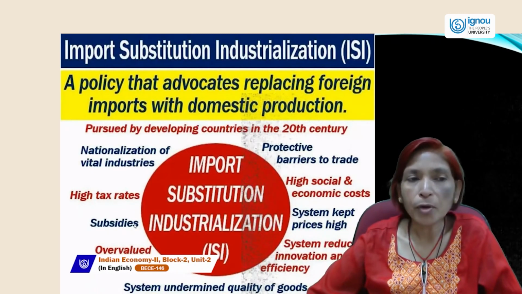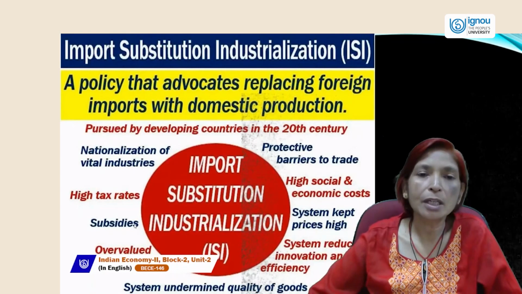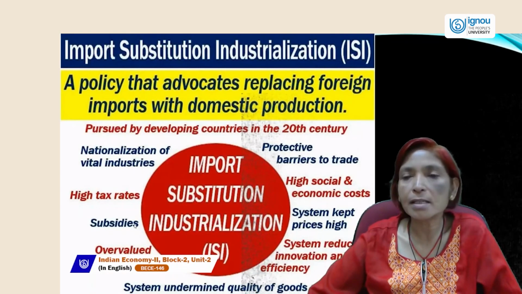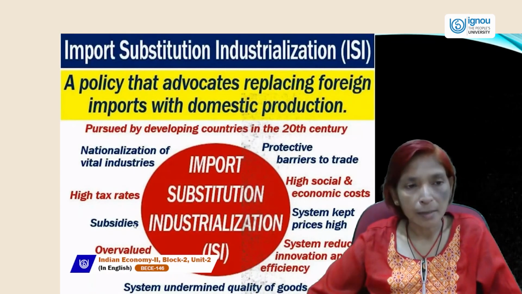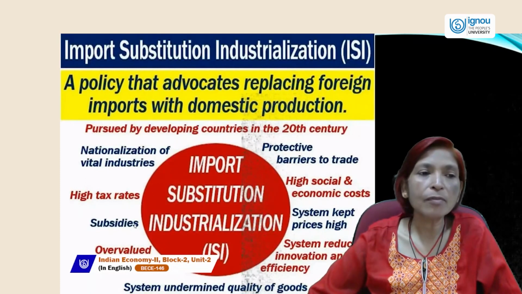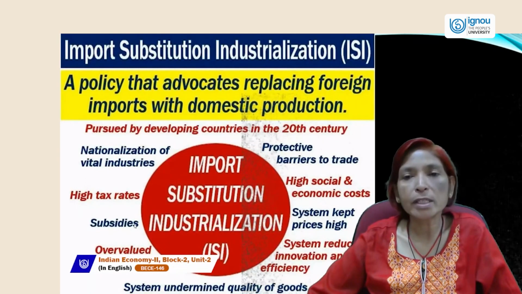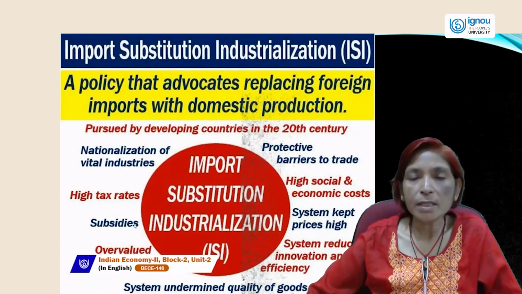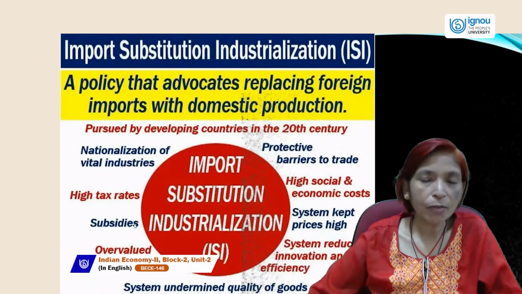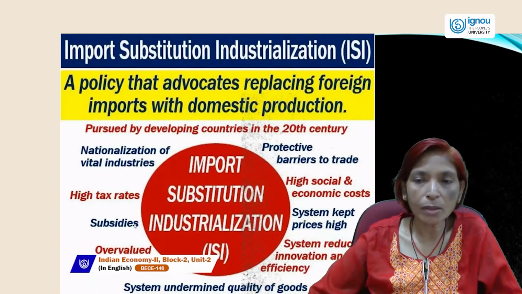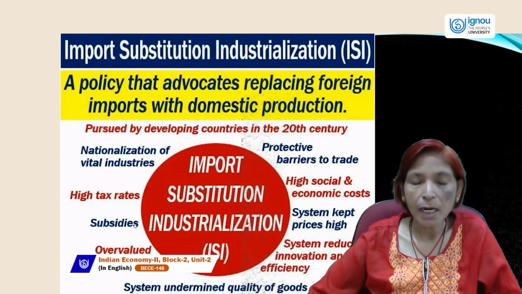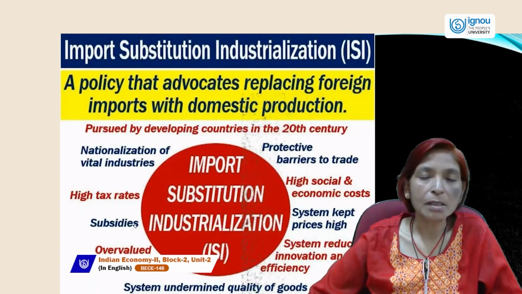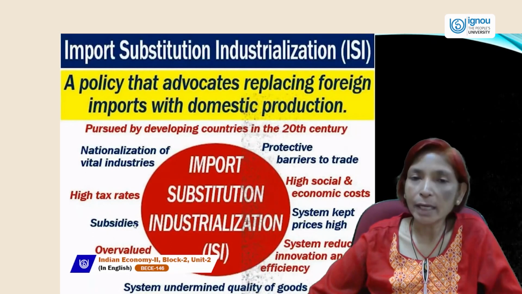Import substitution industrialization, in short ISI, is a policy that advocates replacing foreign imports with domestic production. What is the meaning of import? If we buy goods and services from abroad, that is called import. And if we sell goods and services abroad, that is called export.